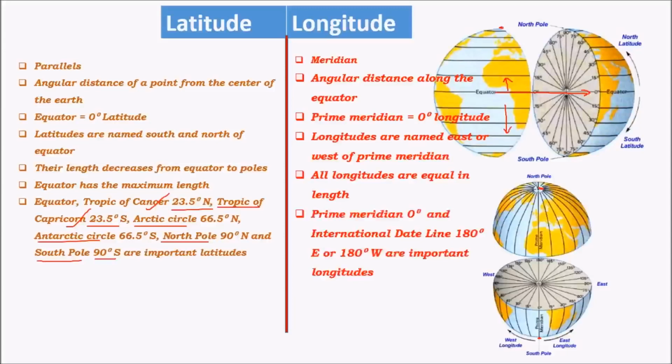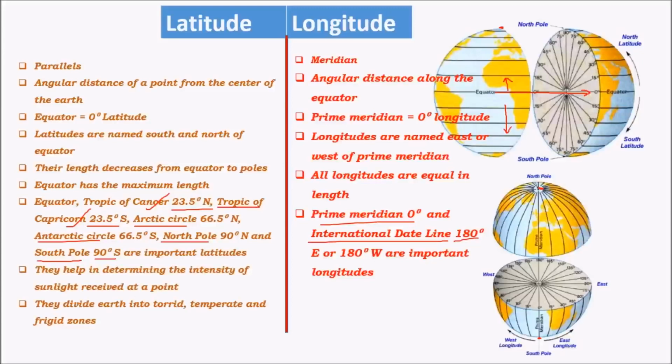And the important longitudes are the prime meridian, which is 0 degree longitude, and the other one, which is exactly on the opposite side of this meridian, is called the international date line. It is 180 degree east or west longitude. These two longitudes are important. We'll see why.